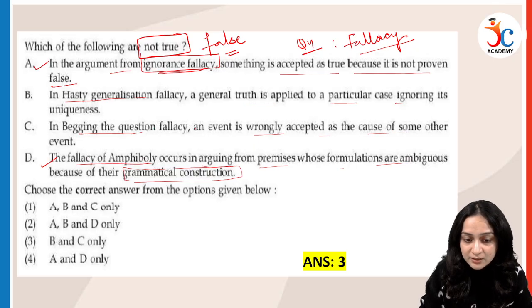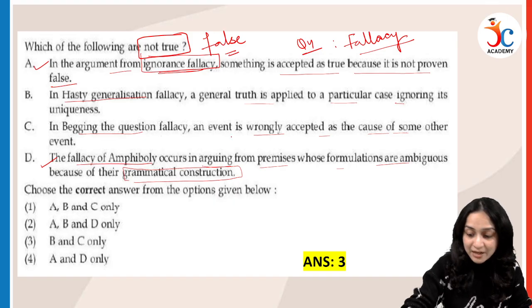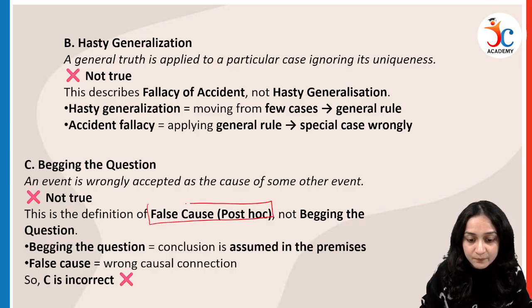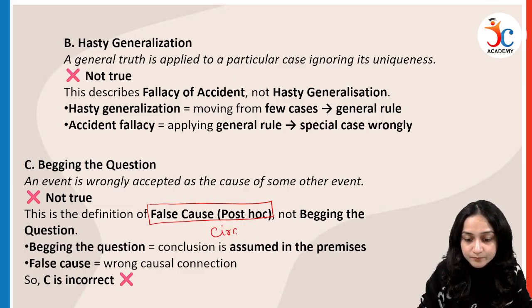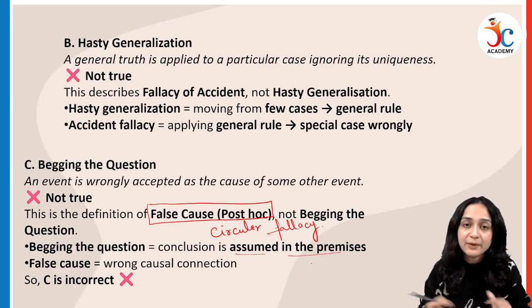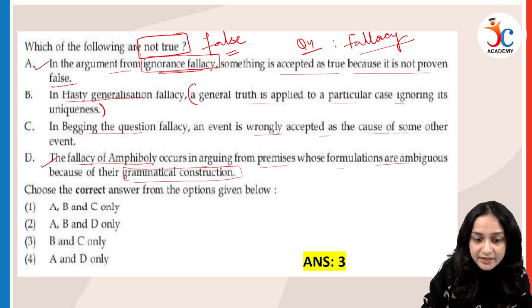Now this option C, begging the question, an event is wrongly accepted. It is not actually begging the question. It is the false cause, post hoc fallacy. Begging the question is the circular fallacy, which moves in circles and circles. So the conclusion is assumed in the premises. That is circular fallacy, begging the question. And for hasty generalization, this statement is for fallacy of accident.